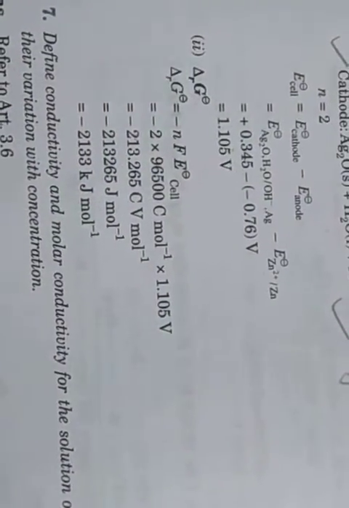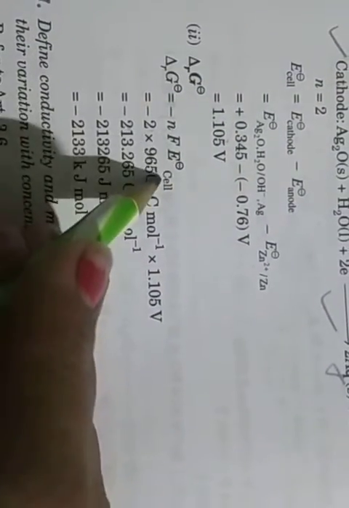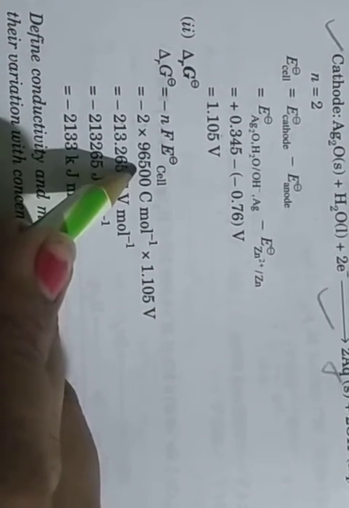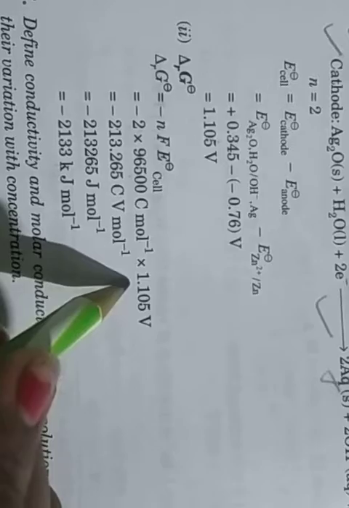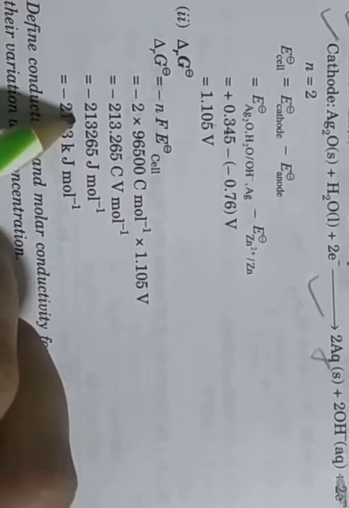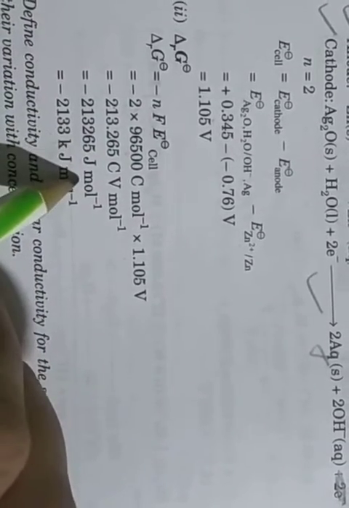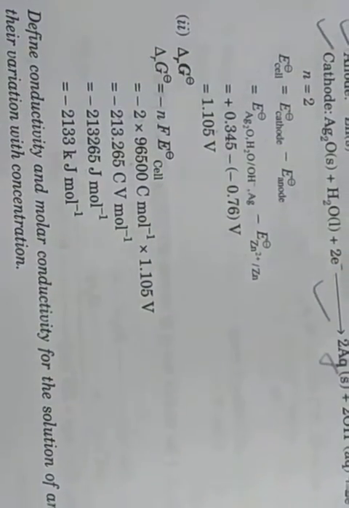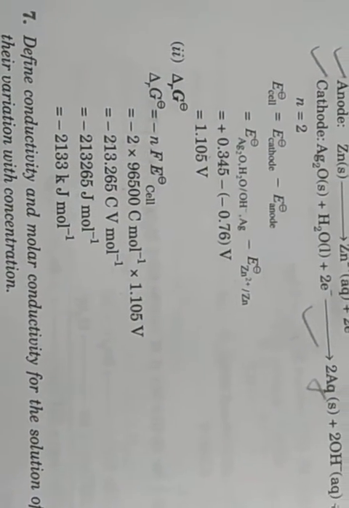The energy given, the formula is, as you already know, minus nF E naught cell, with number of electrons 2, Faraday constant 96,500 and E naught cell value 1.105 volt. Multiply these values and we get minus 213265 joule per mole. Then convert into kilojoule by dividing by 1000. So this value comes.